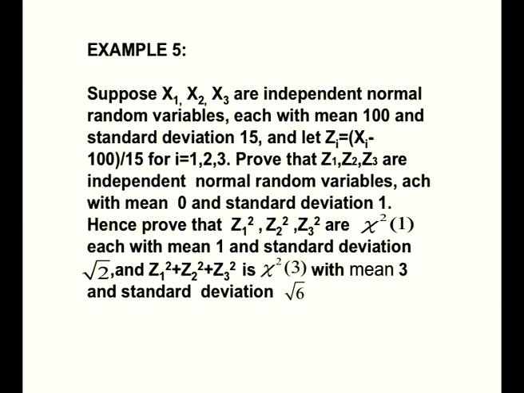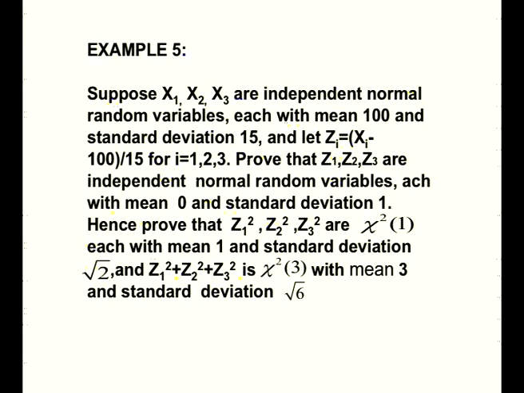Let zi is equal to xi minus 100 by 15, for i is equal to 1, 2, 3. This is the conversion: xi minus mean divided by standard deviation. This zi will be called independent standard normal random variables, each with mean 0 and standard deviation 1.